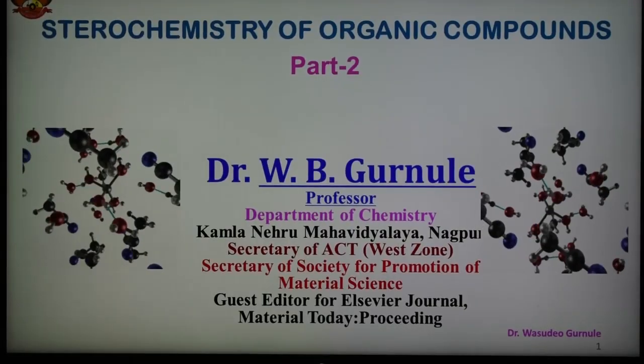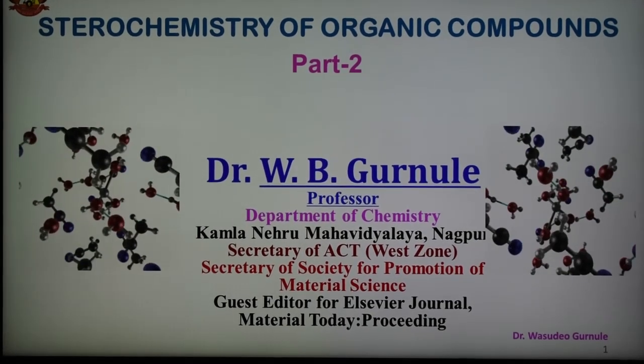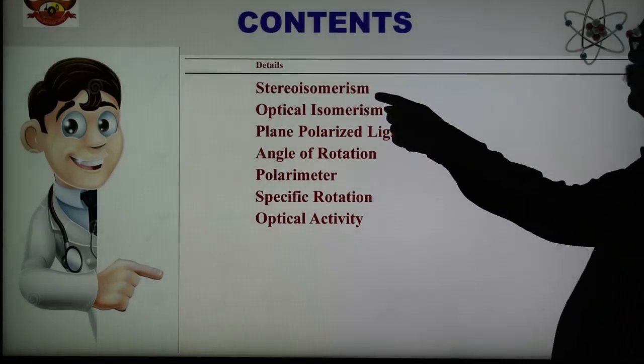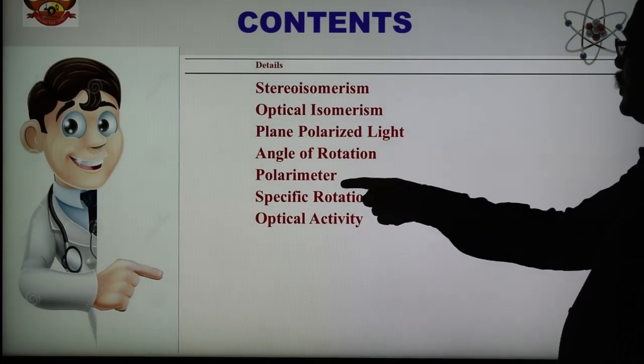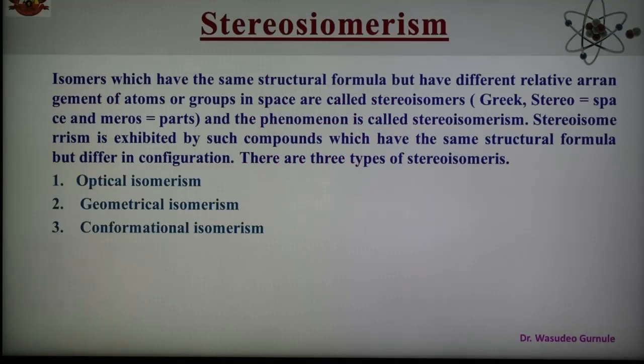Today we are discussing the stereochemistry of organic compounds, and this is part number 2. The topics are stereoisomerism, optical isomerism, plane polarized light, angle of rotation, what is a polarimeter, specific rotation, and optical activity. In the last lecture we discussed structural isomerism, and now what do we mean by stereoisomerism?